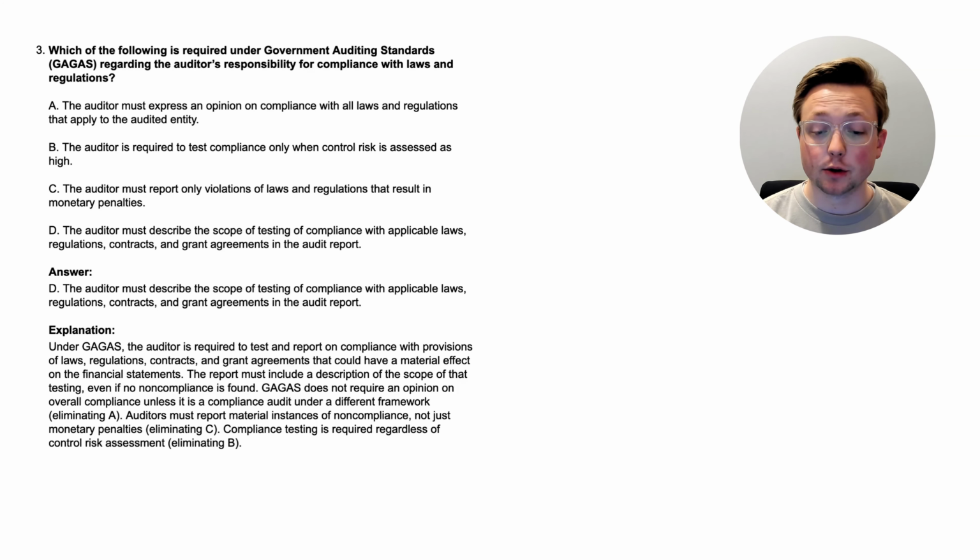Under GAGAS, the auditor is required to test and report on compliance with provisions of laws, regulations, contracts, and grant agreements that could have a material effect on the financial statements. The report must include a description of the scope of that testing, even if no non-compliance is found. So they still have to do the report, they still have to have it there, even if the non-compliance isn't found. GAGAS does not require an opinion on overall compliance unless it is a compliance audit under a different framework, and so that would have made A incorrect.